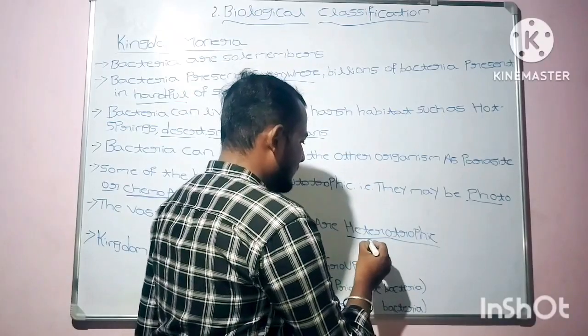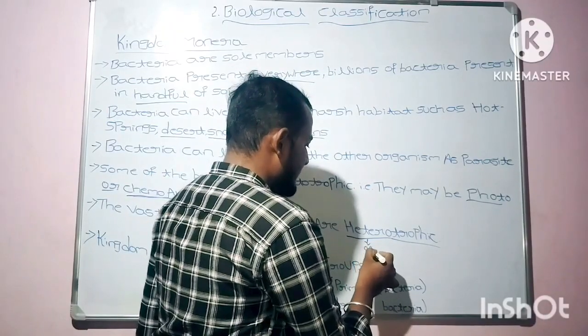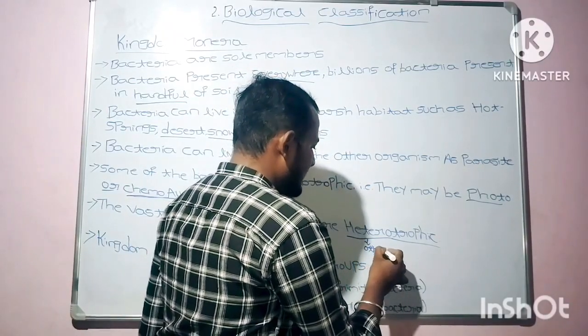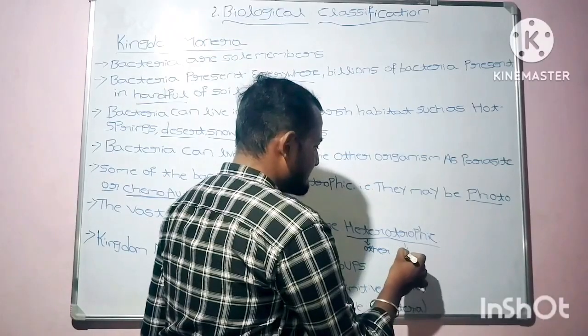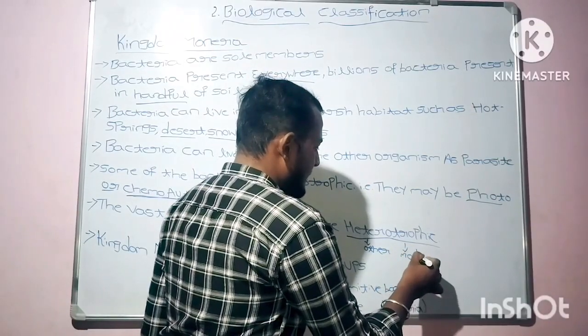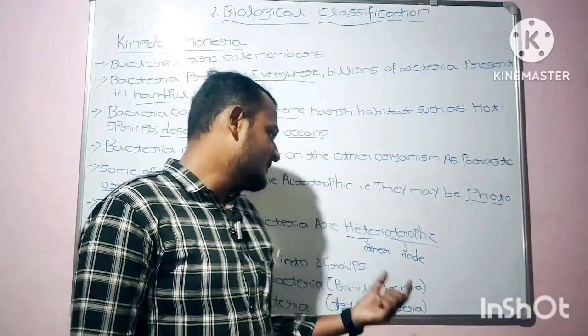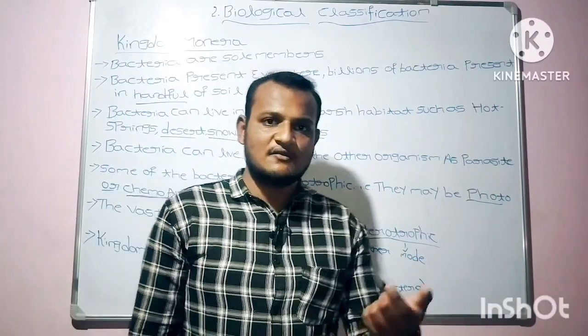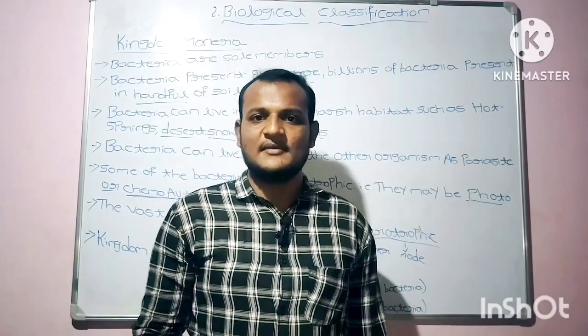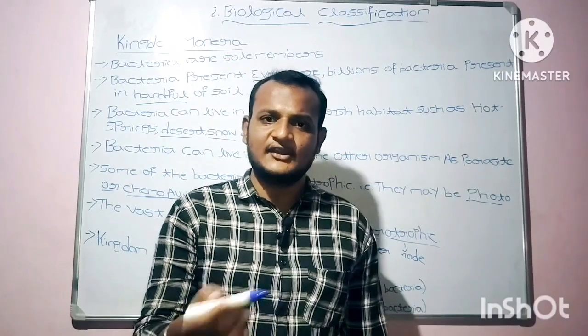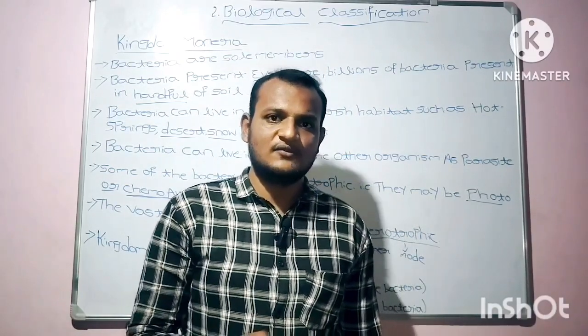Hetero means other, trophic means mode. The organisms which depend on other organisms for food are generally termed heterotrophic. The majority of bacteria are heterotrophs.